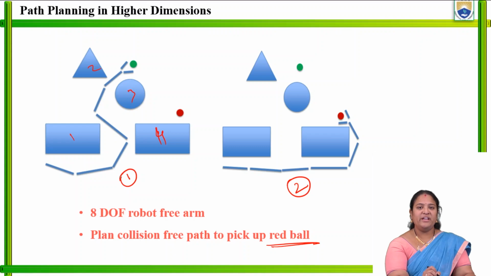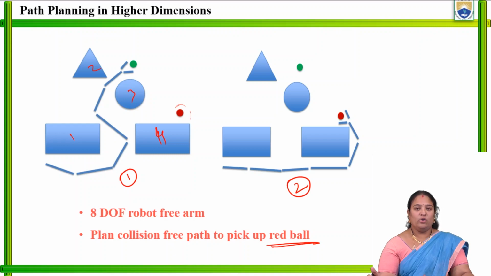So, in figure 1, when the robot is moving from the initial position 1 to catch the red ball, what is happening? It is moving from 1 to 2 to 3, and then finally it is coming to point 4. So, what is happening? The travel time is increasing to move along all these particular paths, as well as the robot is increasing its path distance.